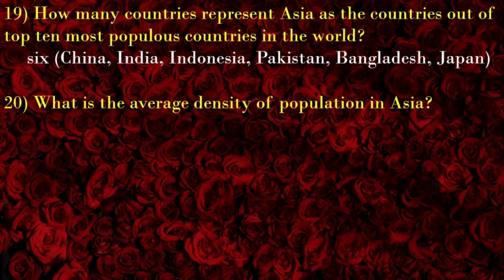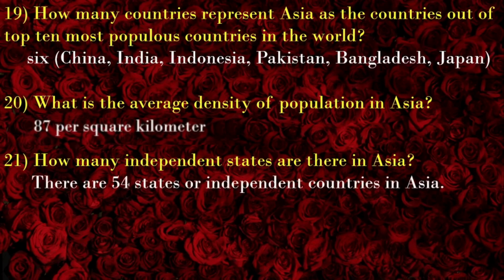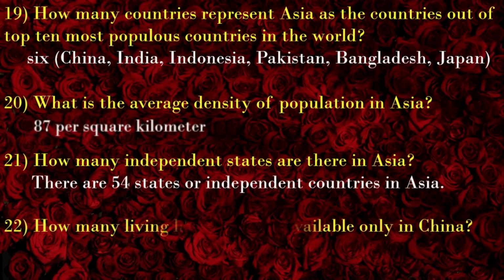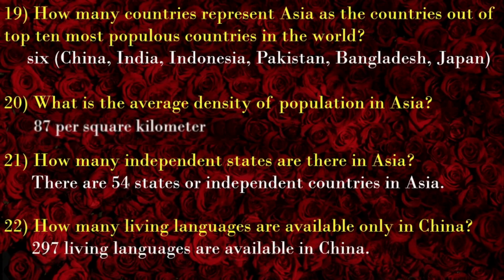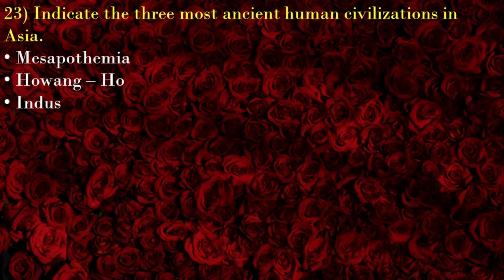What is the average density of population in Asia? 87 per square kilometer. How many independent states are there in Asia? There are 54 states or independent countries in Asia. How many living languages are available only in China? 297 living languages are available in China. Indicate the three most ancient human civilizations in Asia: Mesopotamia, Huanghe, and Indus.